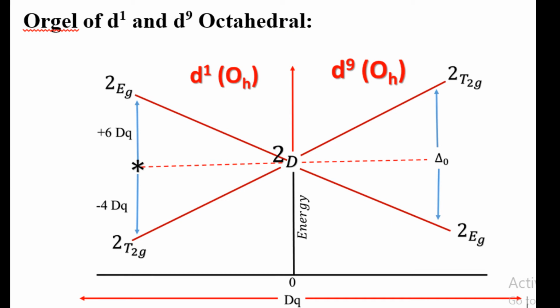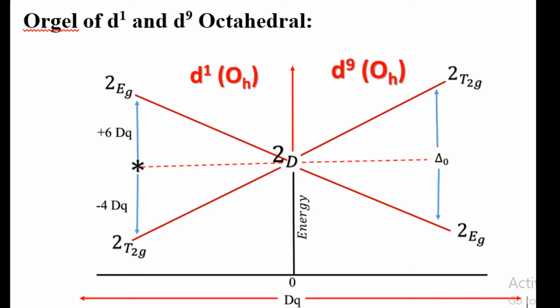If you see d1 and d9 octahedral complexes, the term symbol is 2D. The ground state term symbol of d1 and d9 systems in octahedral complexes is 2D, and 2D is split into two states, that is the T2g state and the Eg state. In the case of the d1 system, the T2g set is down and the Eg set is up.